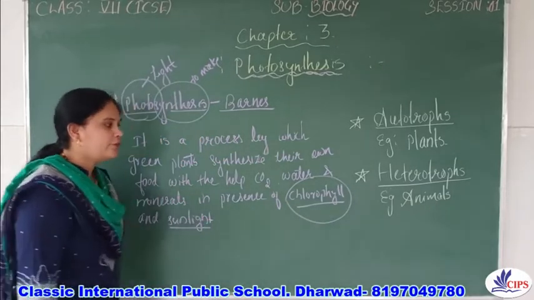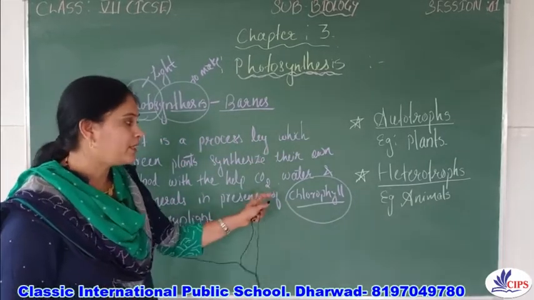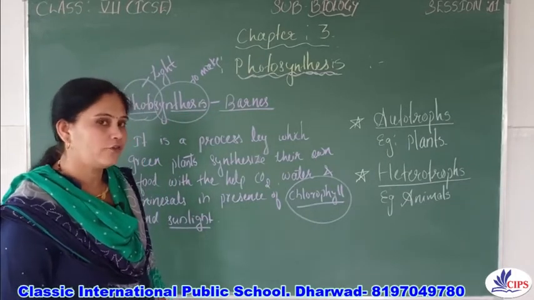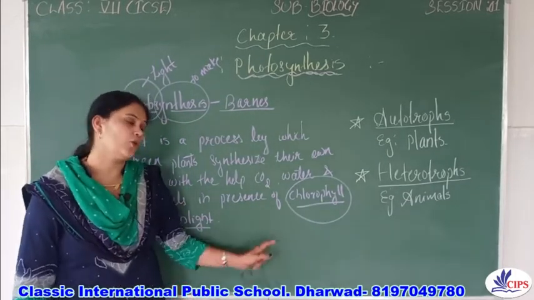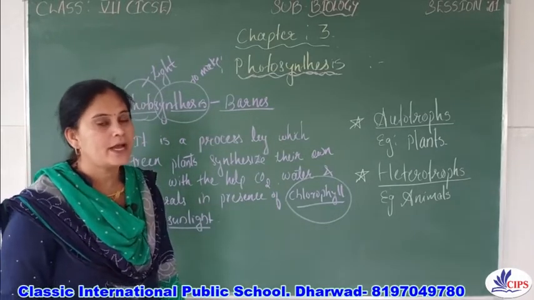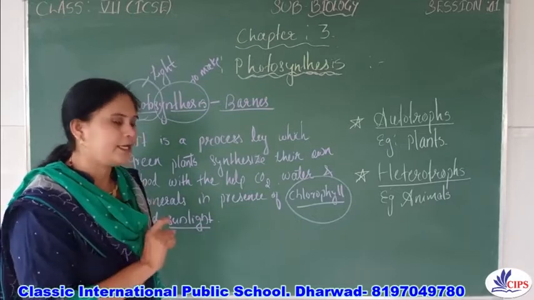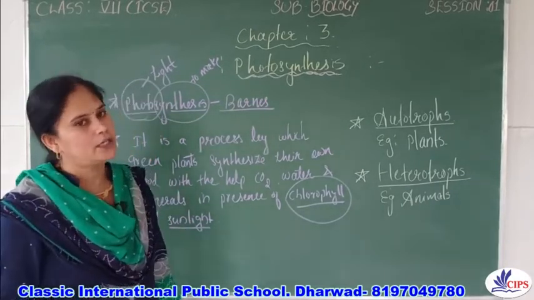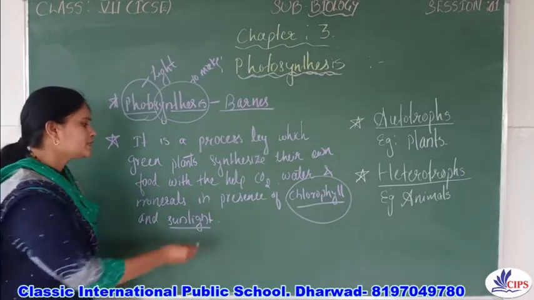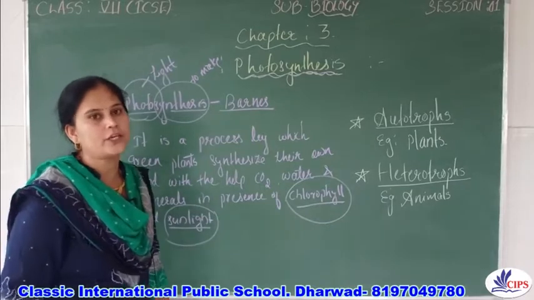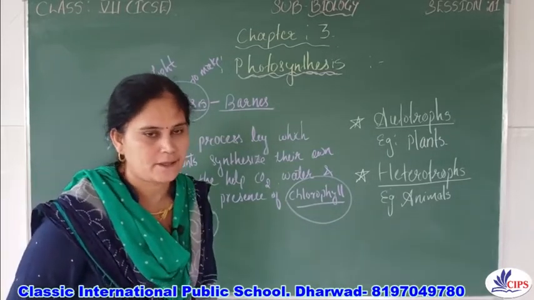Where is chlorophyll present? Yes, the chlorophyll is present in the leaf. This pigment gives the green color to the leaf, whereas sunlight is also one of the essential factors for photosynthesis.